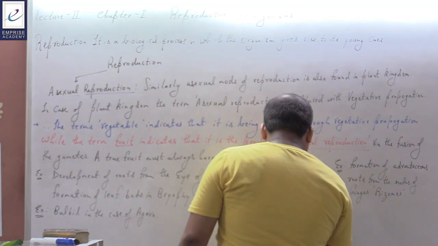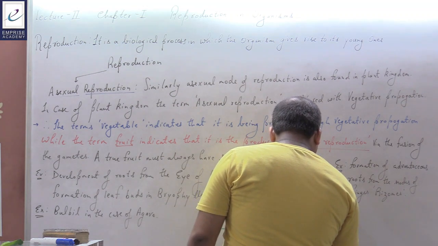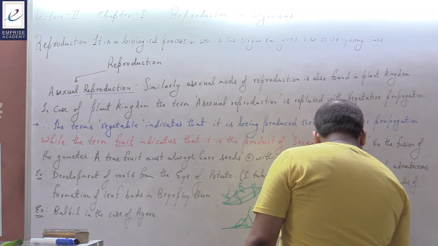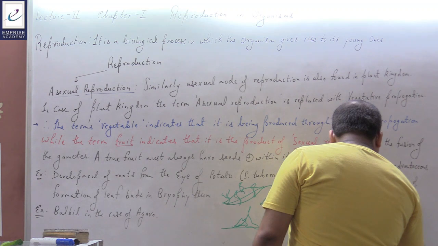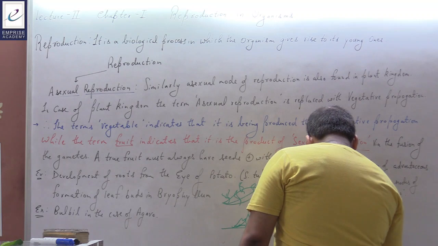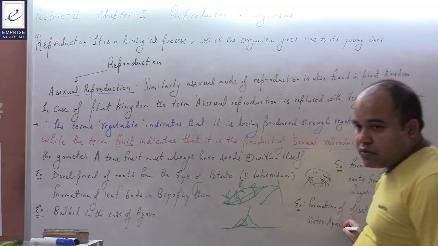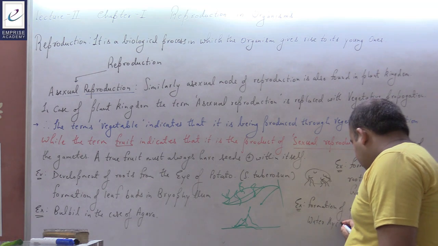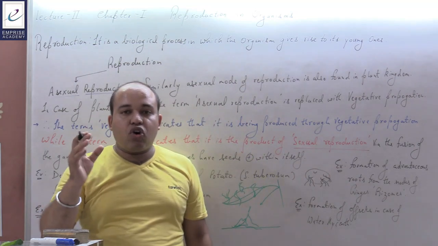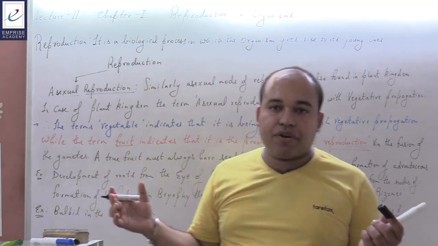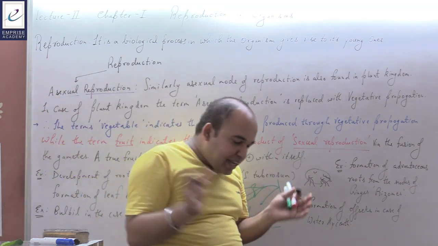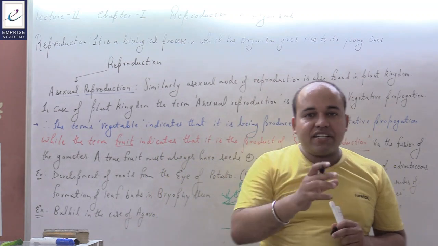Formation of offsets in water hyacinth is also a very good example of asexual reproduction. So here I have summarized all the methods of asexual reproduction, the different methods of asexual reproduction in plant species.